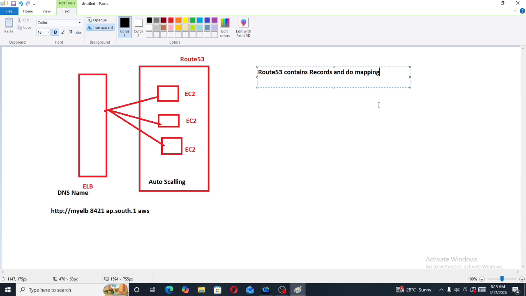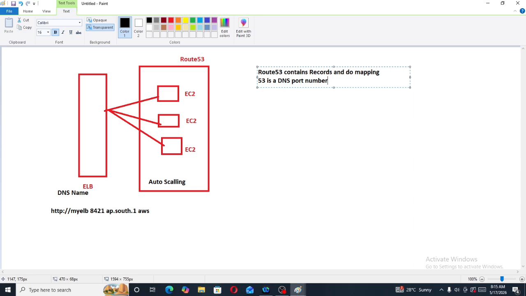Now, 53 is a DNS port number. From an interview point of view, this is an important question. 53 is a DNS port number. Route 53 contains records and does mapping. 53 is a DNS port number.